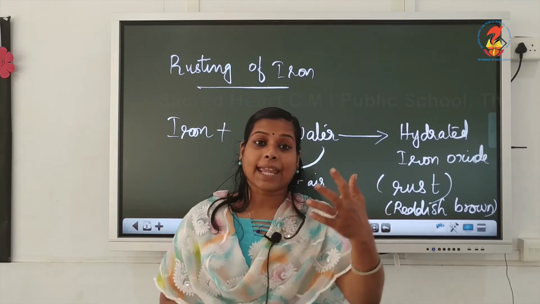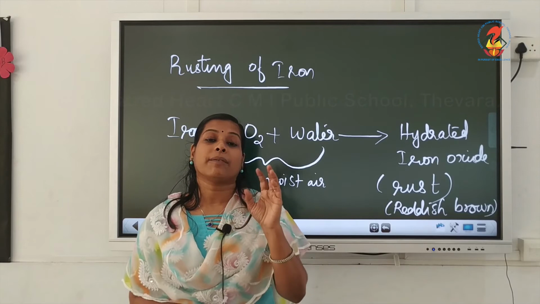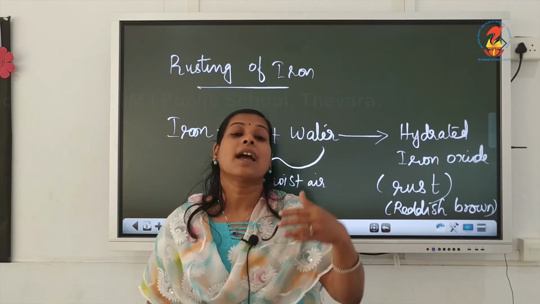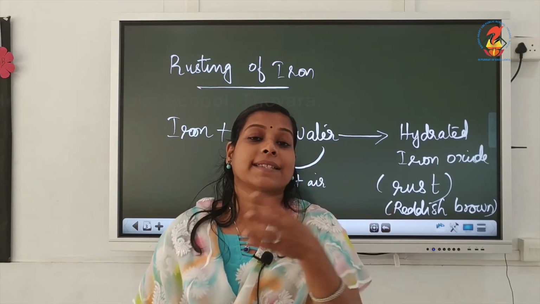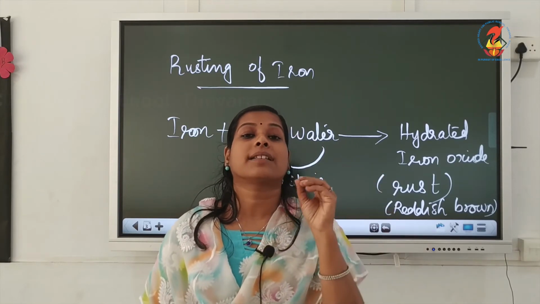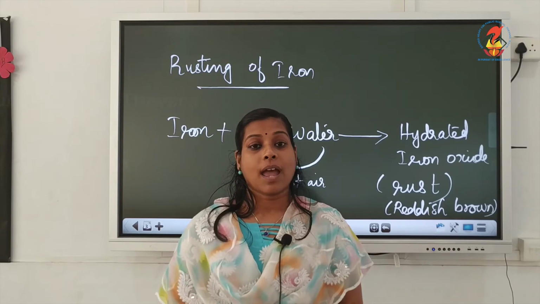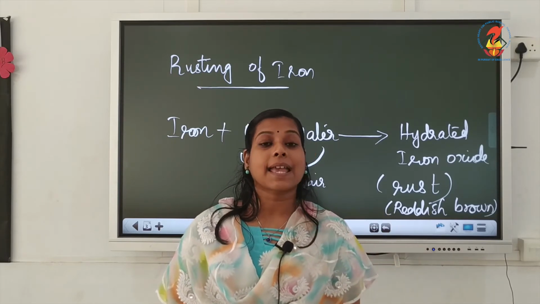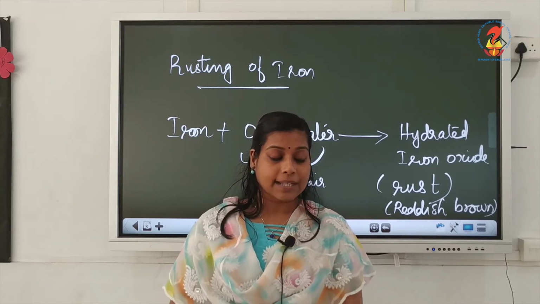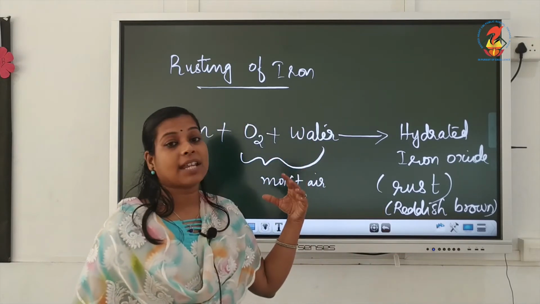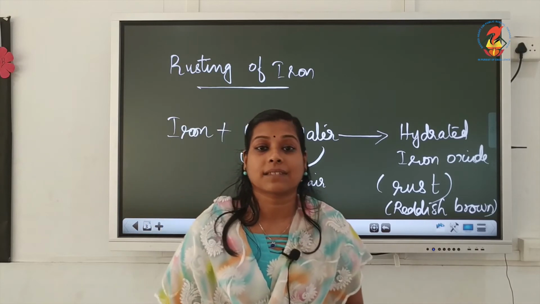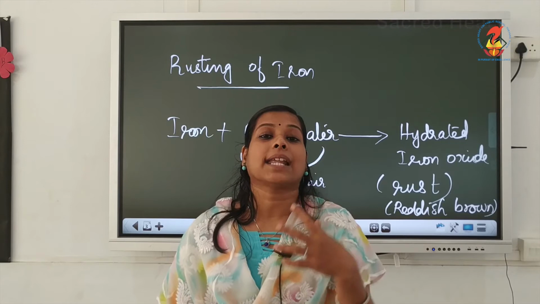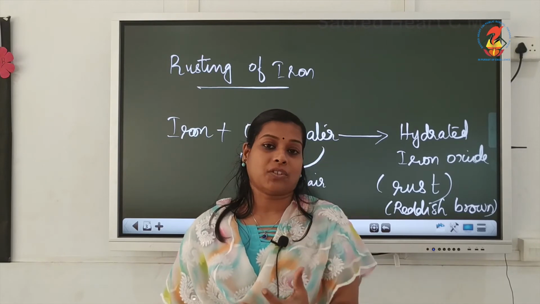So, in that areas the rusting process will be very high, not only in monsoon season, but also the areas nearer to the seashore, there the rusting will be more. And this rusting is mainly happening to this iron articles, and the iron articles are getting damaged due to this rusting process.